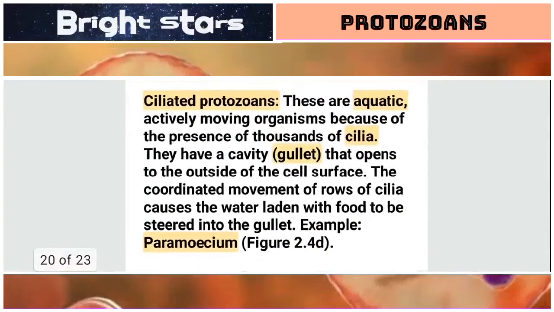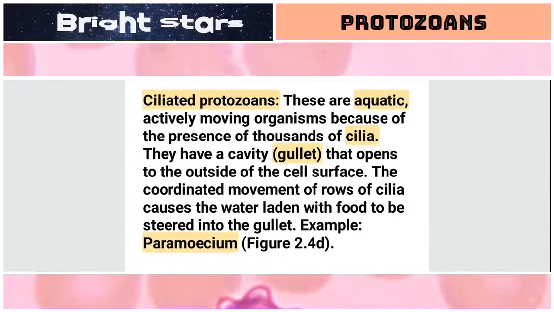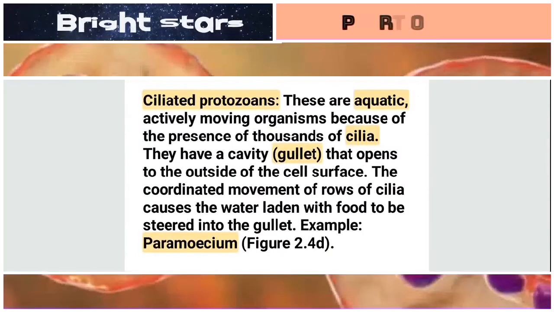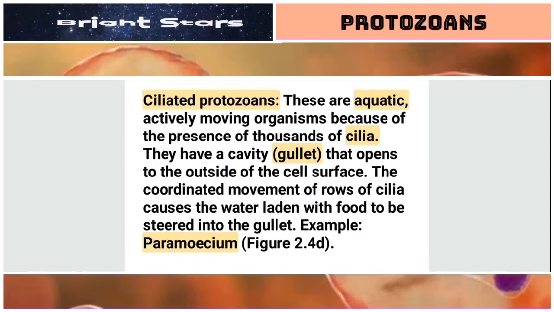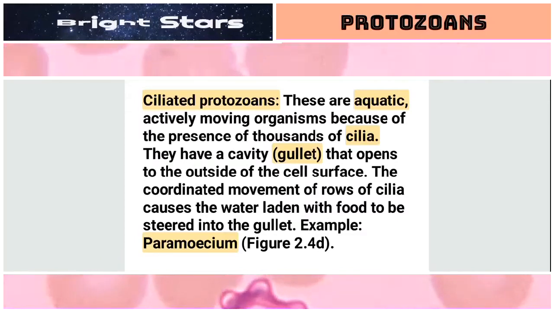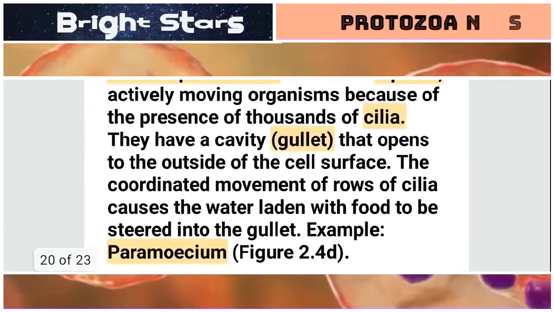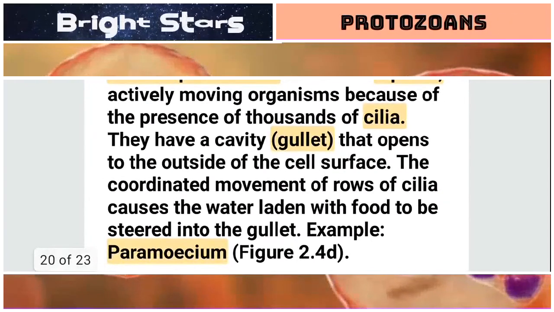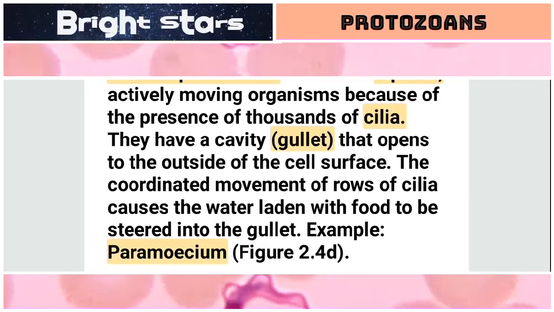Next thing is ciliated protozoans. These are aquatic, actively moving organisms because of the presence of thousands of cilia. They have a cavity or gullet that opens to the outside of the cell surface. The coordinated movement of rows of cilia causes the water laden with food to be stirred into the gullet. Example, Paramecium.